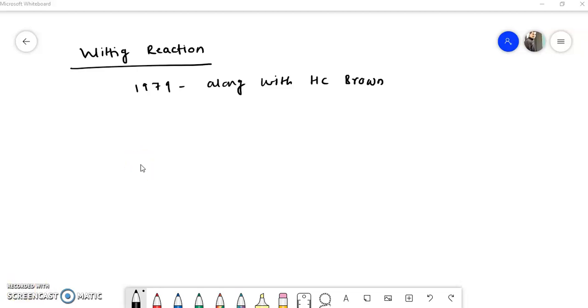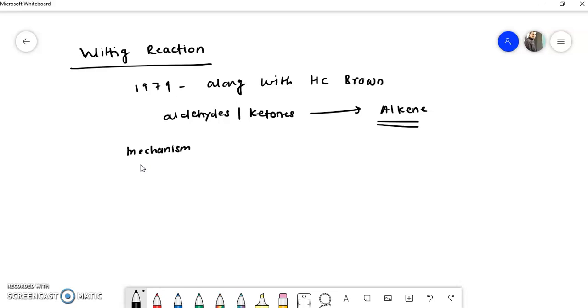Because by this reaction you can convert aldehydes or ketones directly into the alkene. So this is a very important discovery. Okay, by treating these aldehydes and ketones with organophosphorus compounds, you can get alkenes. So the mechanism of this reaction involves two steps. First step is preparation of the Wittig reagent.